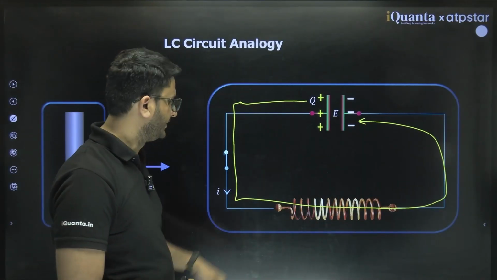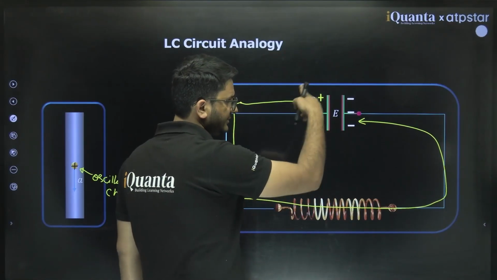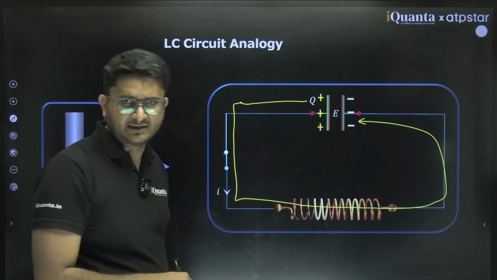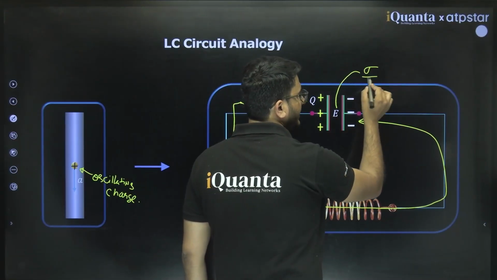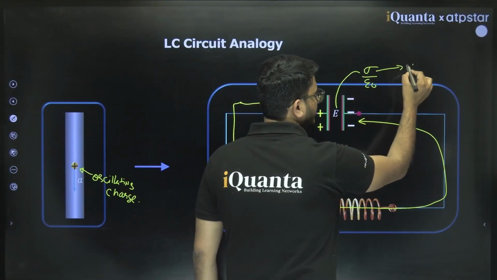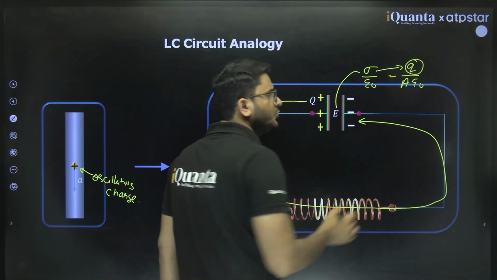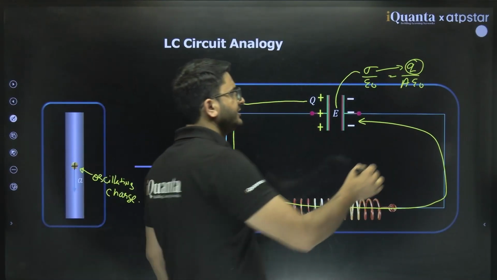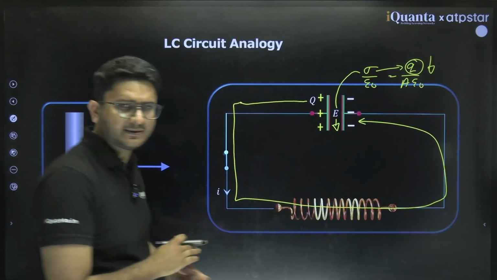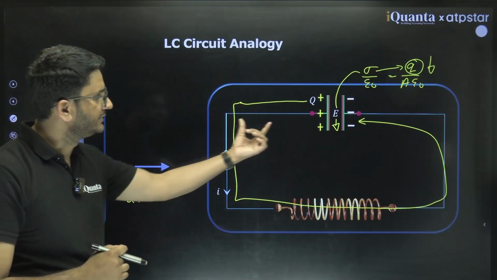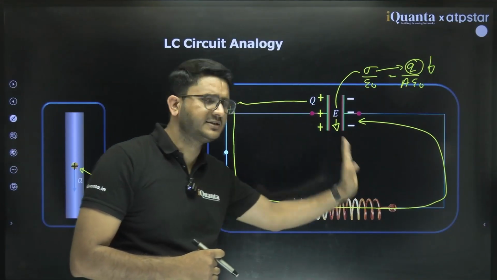So what will happen? The current in this is increasing, and so the charge on this is decreasing. And what does the electric field depend upon? Sigma by epsilon naught. Sigma is what? Q by A epsilon naught. So it depends upon Q. If Q is decreasing, then the electric field must be decreasing. So there would be a change in electric field.